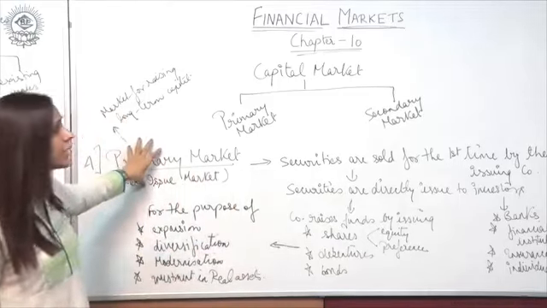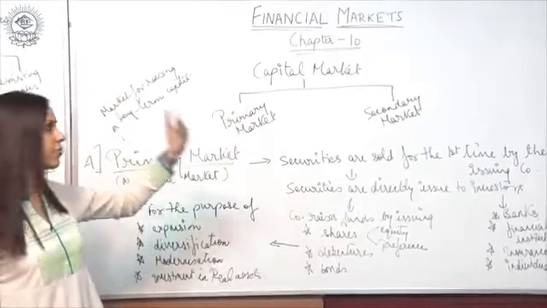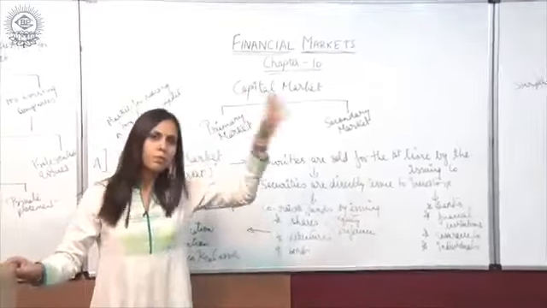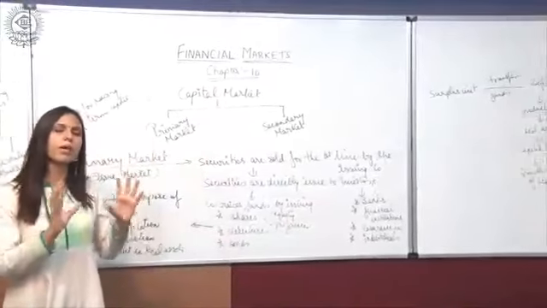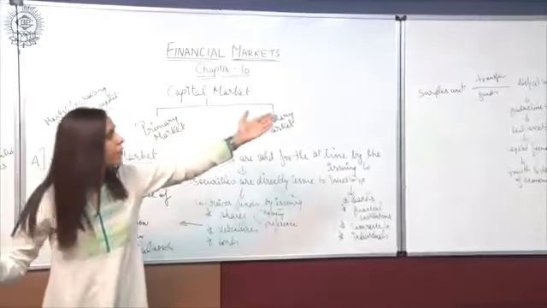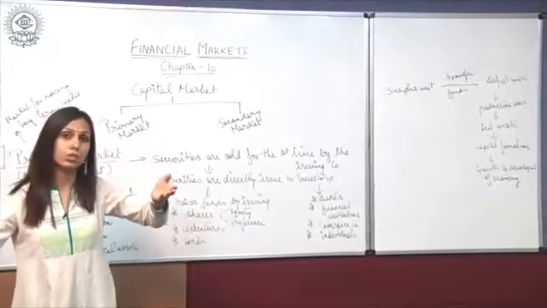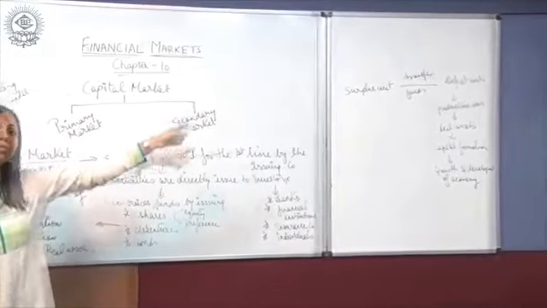In primary market, as we have discussed in the previous lecture also, this primary market also links the surplus unit with the deficit unit. The same process is there. It helps in transferring funds from surplus unit to the deficit unit.